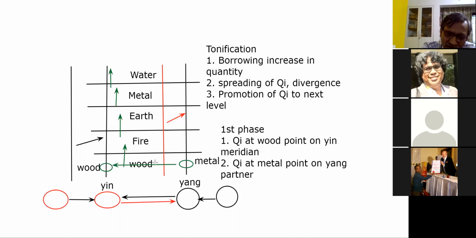But the reverse is not true. If you do not agree, you should discuss it now. Sir, repeat the line once again so that I can write. Sir is saying that metal of yang will control wood of yin, but wood of yin will not control metal of yang.